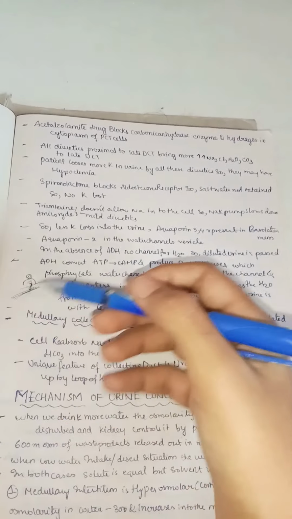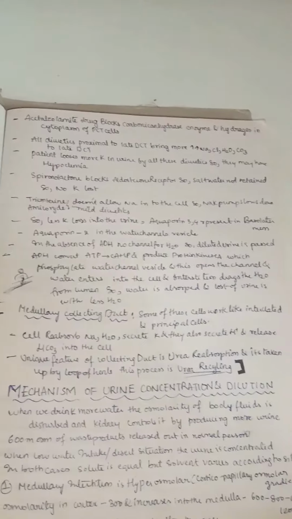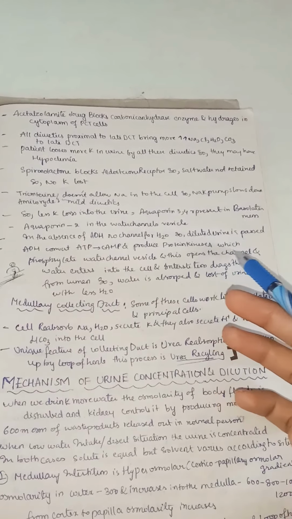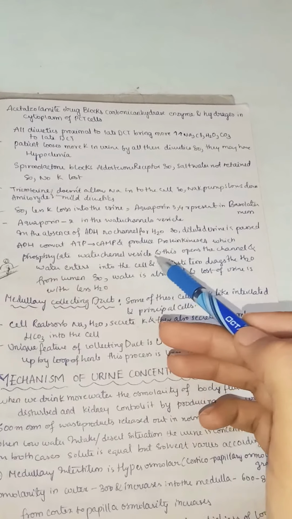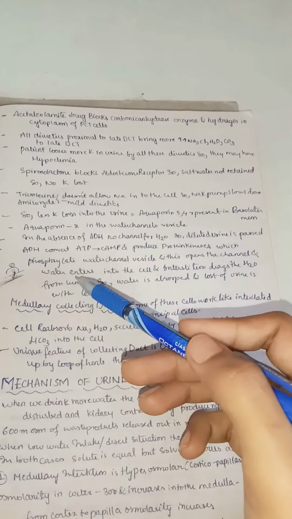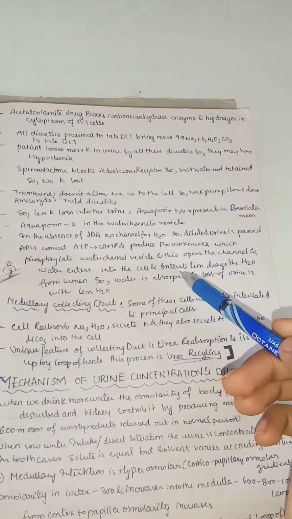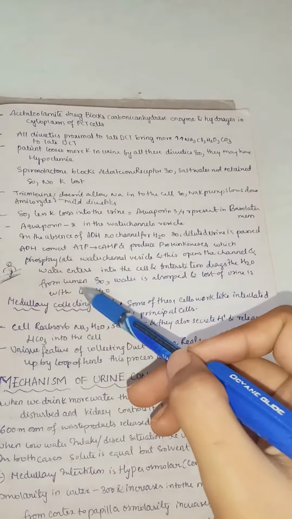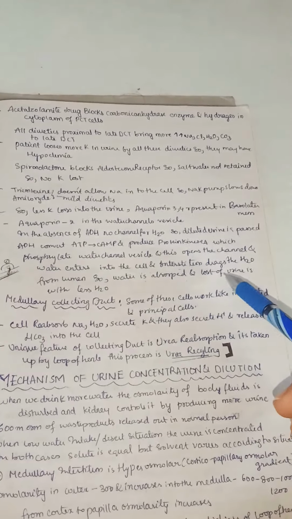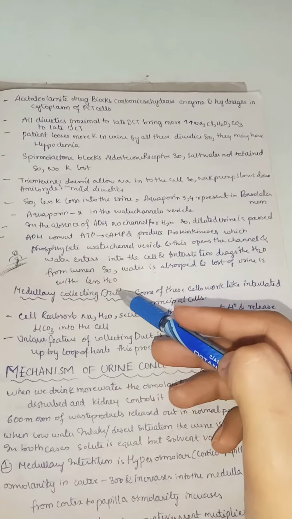ADH converts ATP into cAMP and produces protein kinase A, which phosphorylates the water channel vesicle and opens the channel, and water enters the cell. The interstitium drags the water from the lumen. So water is absorbed and the urine is lost with less water.